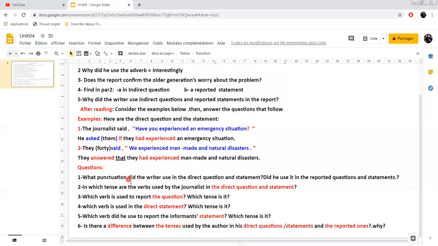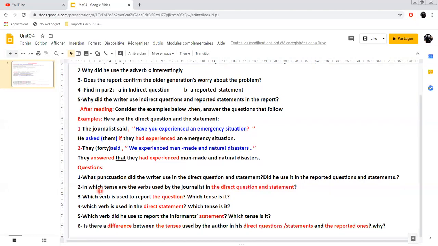So what punctuation did the writer use in the direct question and the statement? That means here, in this one, and in this one here. What punctuation did he use? Did he use it in the reported question and the statement? In here, in this one. So did he use punctuation in this one here and in this one here?